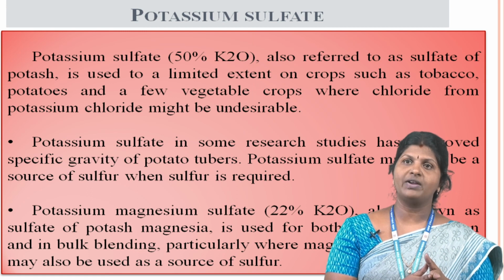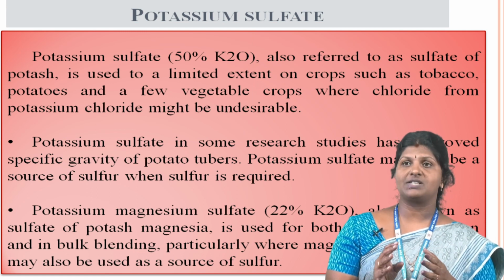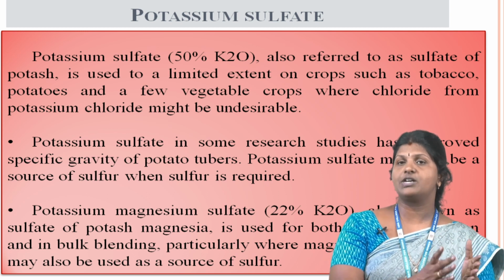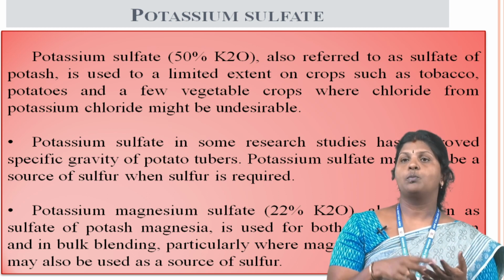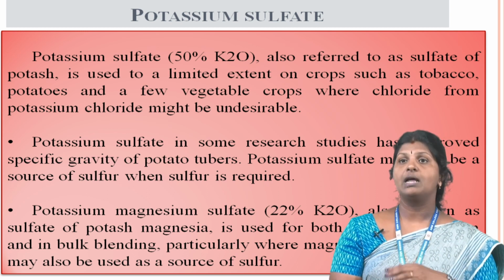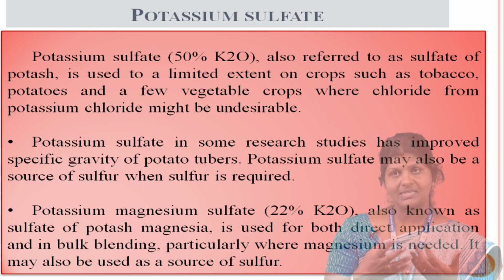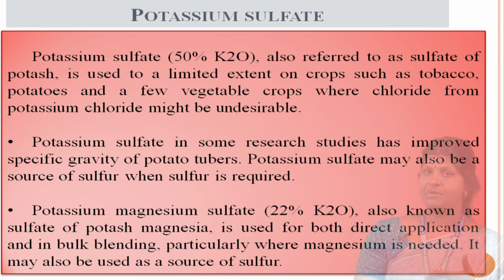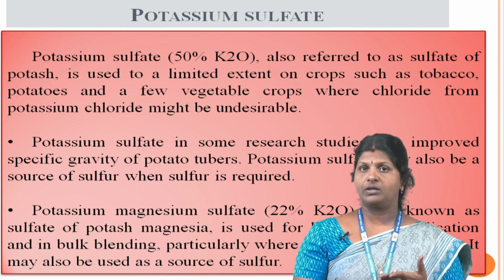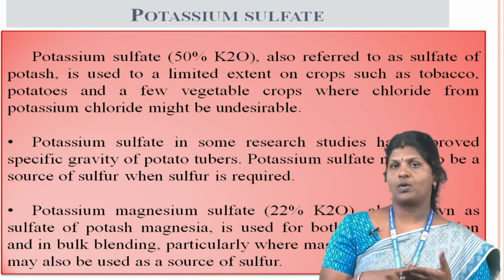Potassium sulfate, with 50% potash, also referred to as sulfate of potash, is used to a limited extent on crops such as tobacco, potatoes and a few vegetable crops where chloride from potassium chloride might be undesirable. Potassium sulfate in some research studies has improved specific gravity of potato tubers. Potassium sulfate may also be a source of sulfur when sulfur is required.